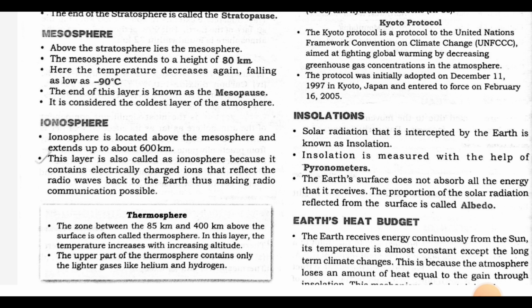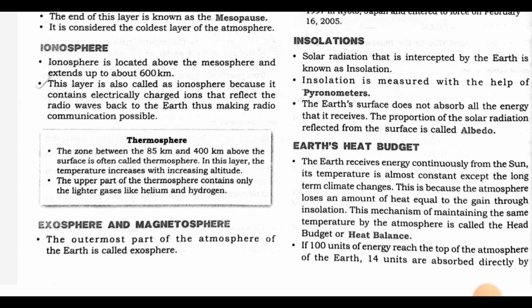Thermosphere. The zone between 85 km and 400 km above the surface is often called thermosphere. In this layer, the temperature increases with increasing altitude. The upper part of the atmosphere contains only the lighter gases like helium and hydrogen.